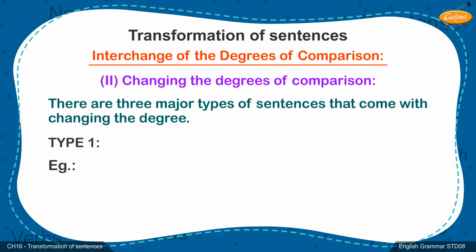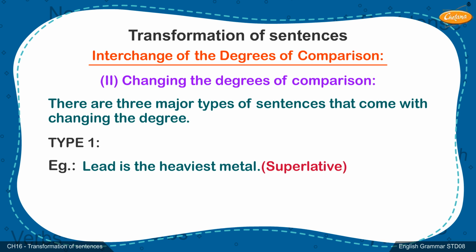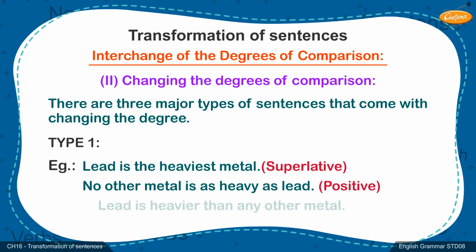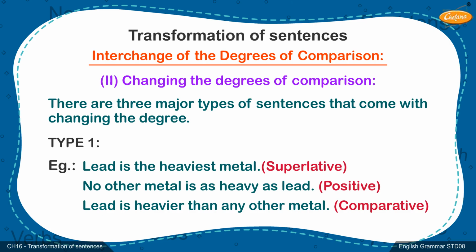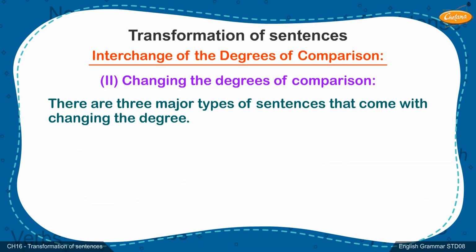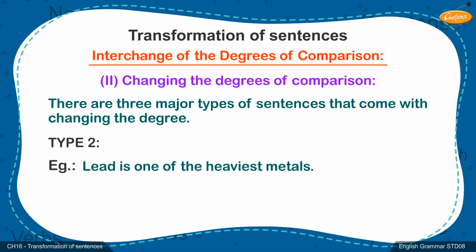Type 1. Example. Lead is the heaviest metal. Superlative. No other metal is as heavy as lead. Positive. Lead is heavier than any other metal. Comparative. Type 2. Example. Lead is one of the heaviest metals.